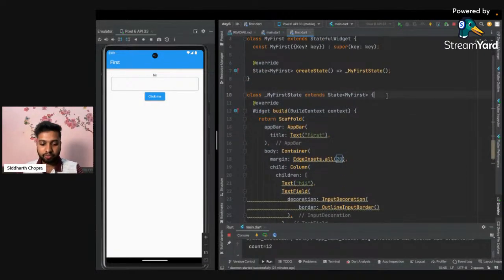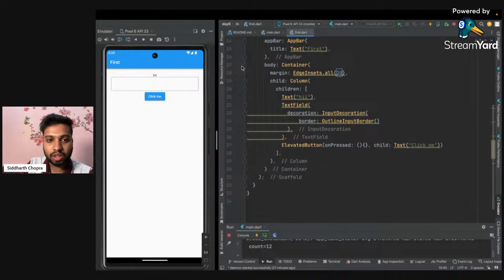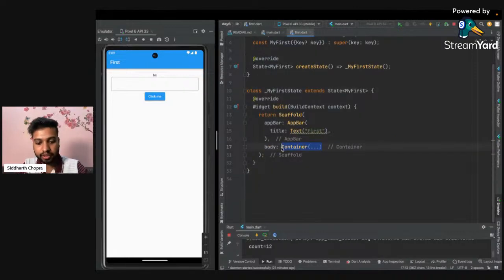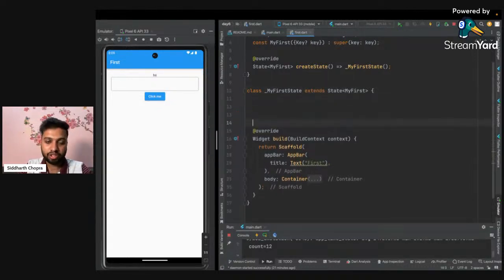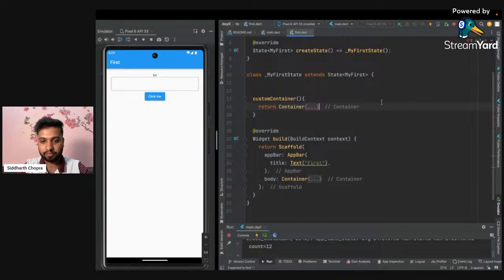And now my requirement here is, for example, I want this piece of code multiple times here. So the best thing we can do is just copy this container, and let's create a function out of it. We have also learned about this in the previous session, the Gmail UI which you have learned. I have also seen the LinkedIn post where you have added all of those posts there. So I will create a function with the name customContainer, and I will type child return. I will return and paste the container.